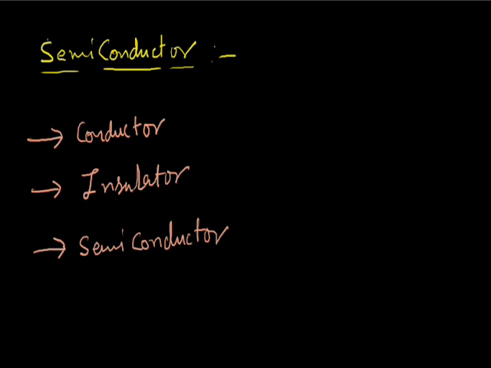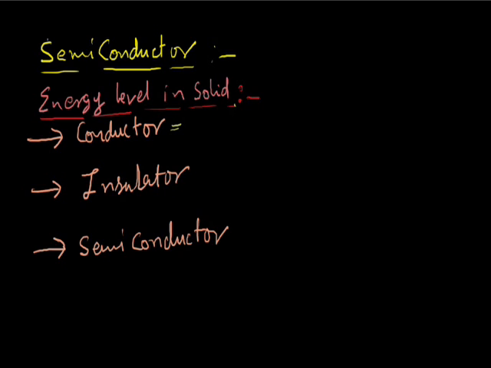The behavior of any material will depend on a few parameters, that is called energy levels in solid. The energy level will decide whether it will behave as a conductor or insulator